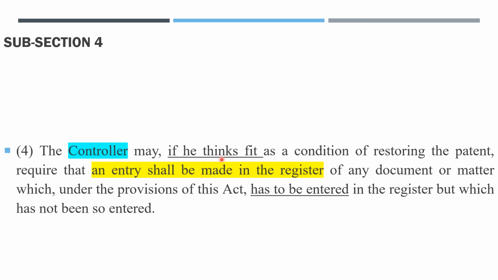The controller may, if he thinks fit, as a condition of restoring the patent. Okay, that means he is satisfied with the condition for restoration, require that an entry shall be made in the register of any document or matter which, under the provisions of this Act, that means Patent Act 1970, has to be entered in the register but which has not been so entered. Okay, that means the entry shall have to be entered in the register which has not been so entered earlier.